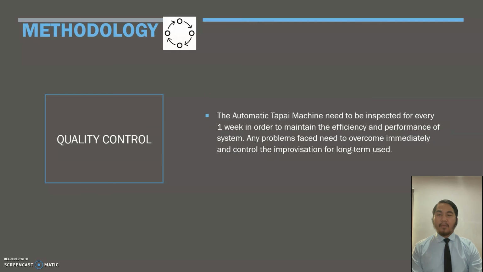The last step of the method is quality control. The automatic Tapai machine needs to be inspected every 1 week in order to maintain the efficiency and performance of the system. Any problem faced needs to be overcome immediately, and the improvement controlled for long-term use.